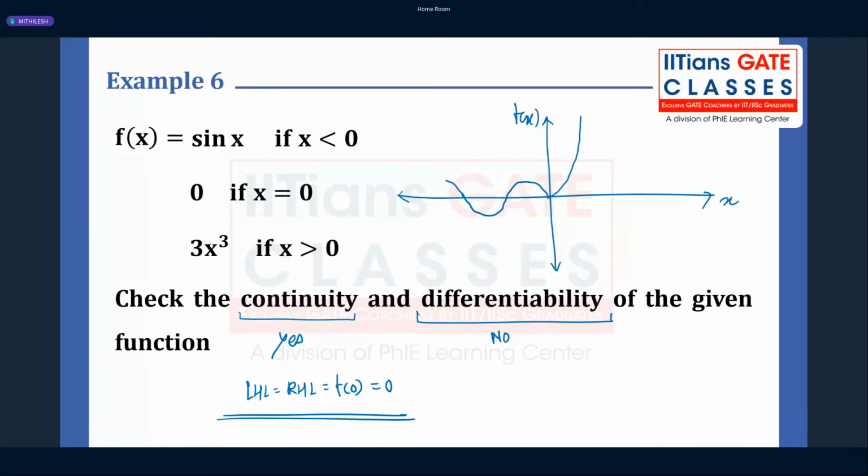Why is it not differentiable? Because you can clearly see the curve is not smooth at x is equal to 0, right? And that you can also check by calculating the value of the left hand derivative and right hand derivative for this function.